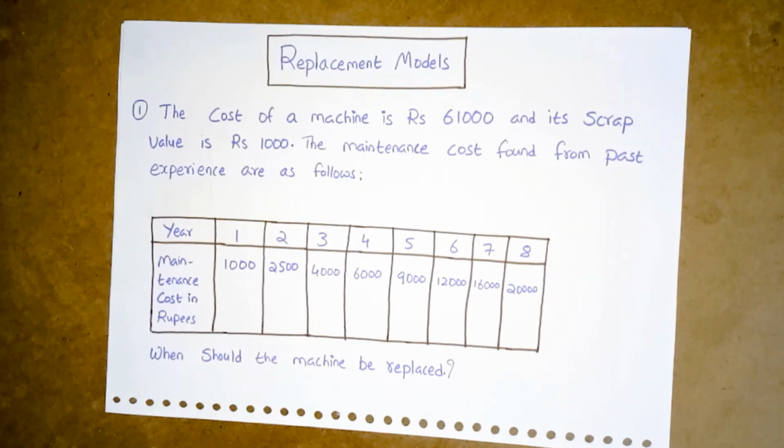This decreased efficiency or complete breakdown may be either gradual or sudden, so we have to replace the things.